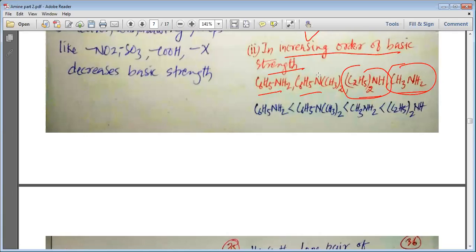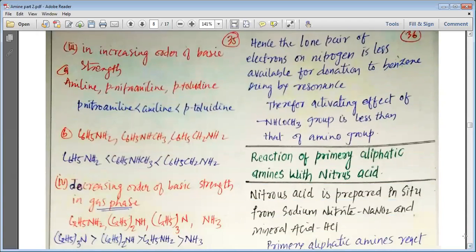Then you can see that here with this nitrogen two methyl groups are present, which increases its basicity, and then arylamine are the least basic, and that is why we can easily write the order as (C2H5)2NH is more than CH3NH2, CH3NH2 is more than C6H5N(CH3)2, and then we have the arylamine. So arylamine will have the highest pKb value in this case.